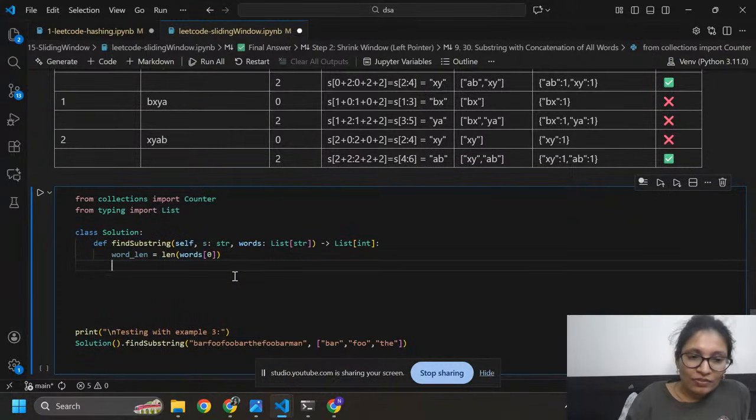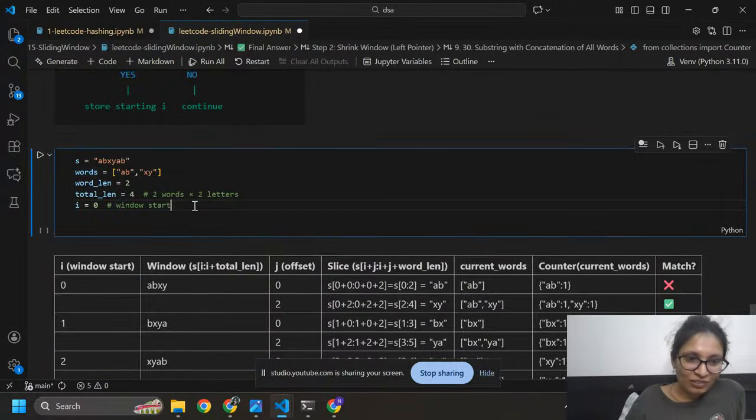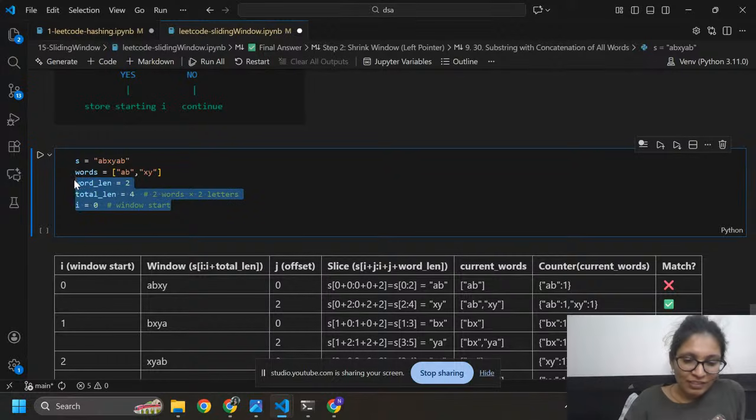Now I am going to define total length. I need to define these things: word length, total length.